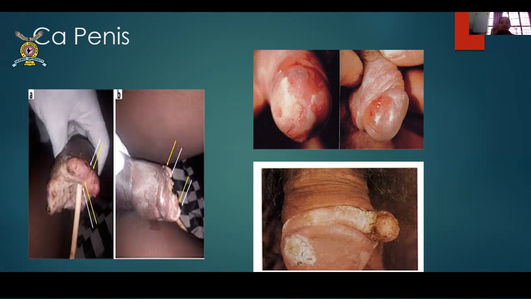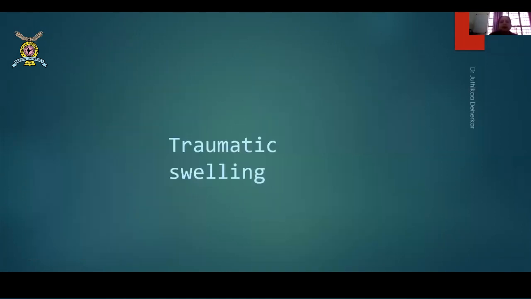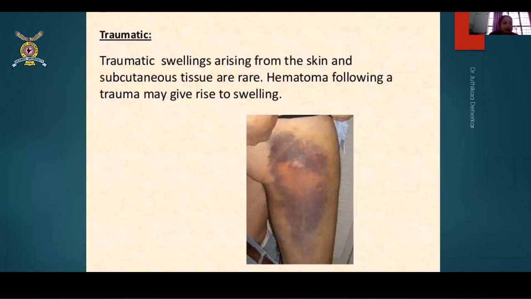Again, typical sand pebbles kept together. Okay. Then there are of course some traumatic swellings. They are very classical of any trauma history. You will have a preceding trauma history given by these patients.